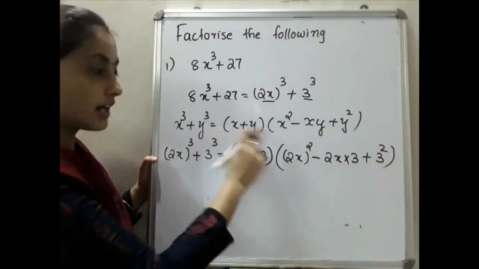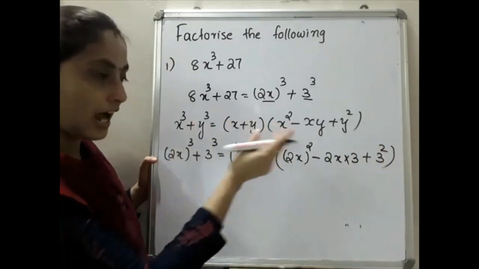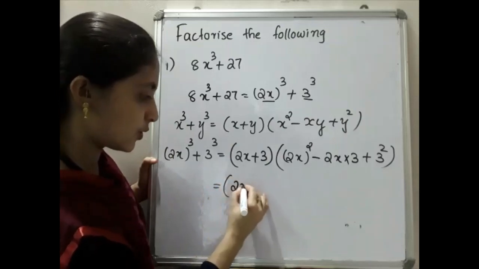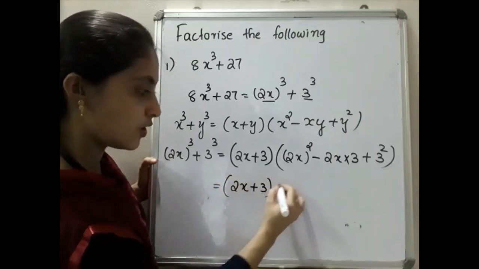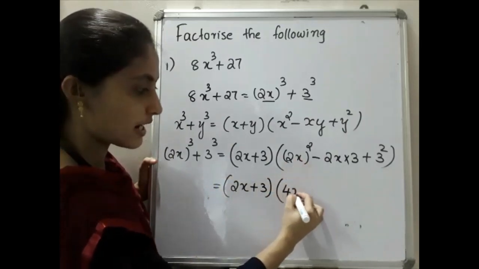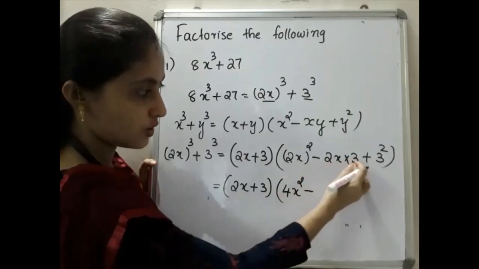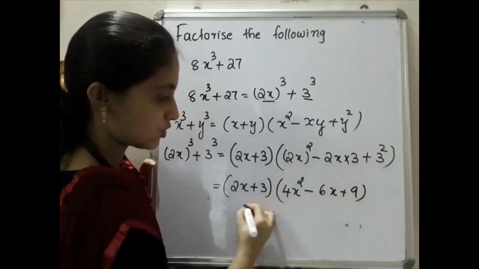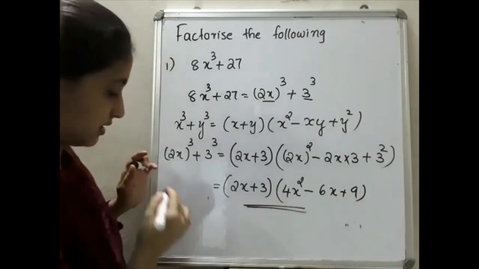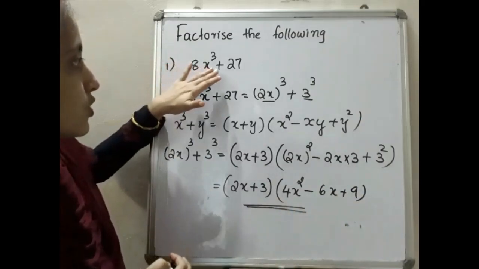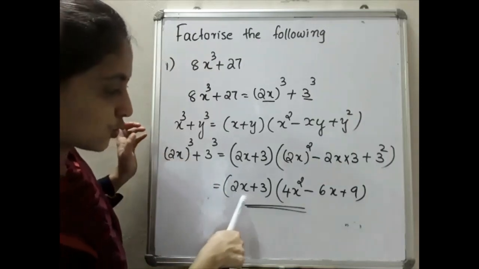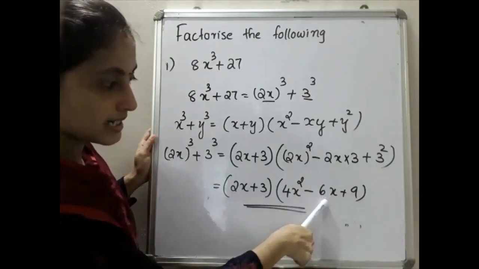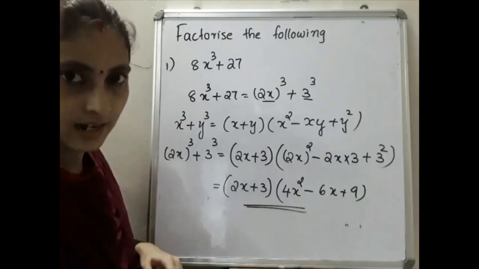That is all, replacing x by 2x and y by 3. So that is equal to 2x plus 3 into 4x square minus 6x plus 9. So this will be our answer. That is, 8x cube plus 27 can be written as 2x plus 3 into 4x square minus 6x plus 9.